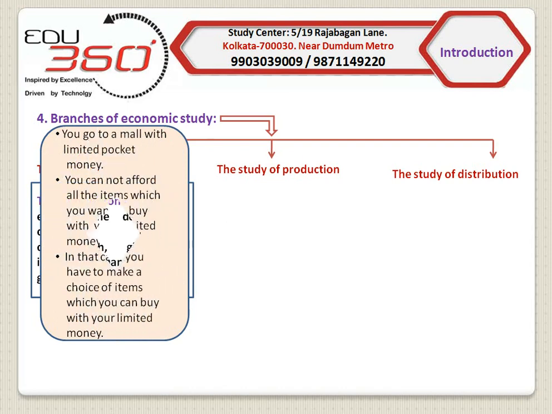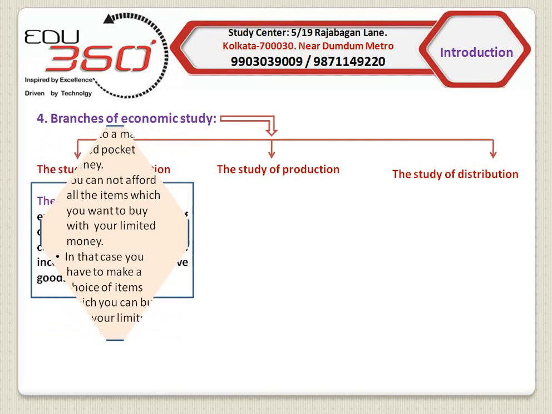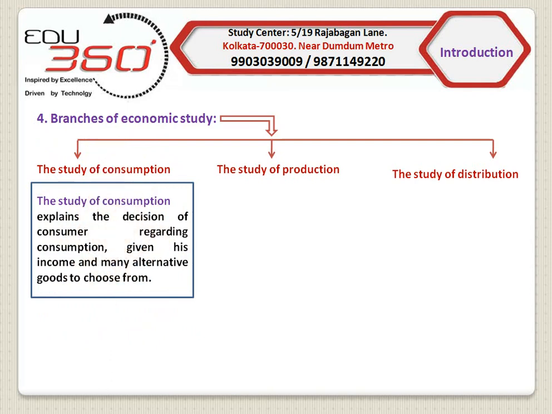Suppose you have 1000 rupees in your pocket and you go to a mall. You may have desire to purchase all the things you like in the mall, but with your limited money, you cannot afford all the things you want to buy. In that case, you have to make a choice of items which you can purchase with your limited money. So we can say that the branch of economics which explains choice or decision of consumers regarding consumption given his limited money income is called study of consumption.